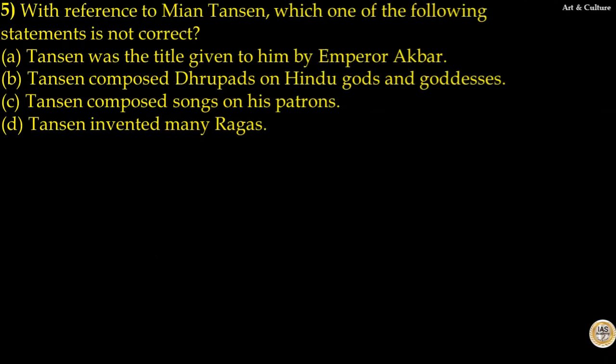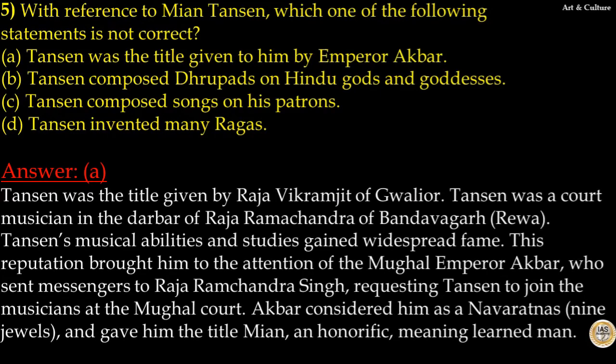Question number 5. With reference to Mian Tansen, which one of the following statements is not correct? Statement: Tansen was the title given to him by Emperor Akbar. That is incorrect. So, the answer to this question is option A. Tansen was the title given by Raja Vikramjit of Gwalior. Tansen was a court musician in the darbar of Raja Ramachandra. Tansen's musical abilities and studies gained widespread fame.